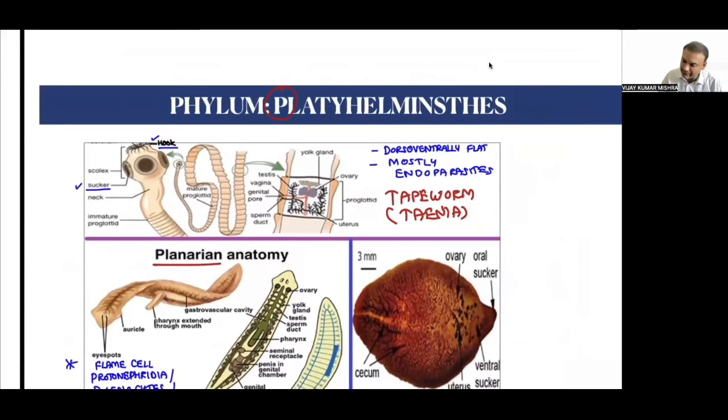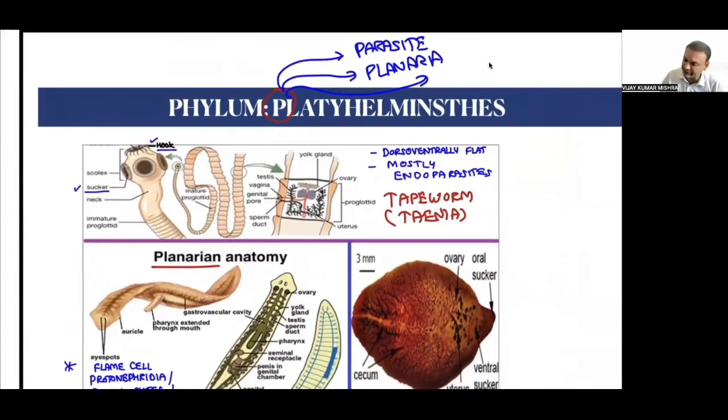P for Platyhelminthes and P for parasite, already explained. P for Platyhelminthes and P for planaria. P for Platyhelminthes and P for what? P for protonephridia.